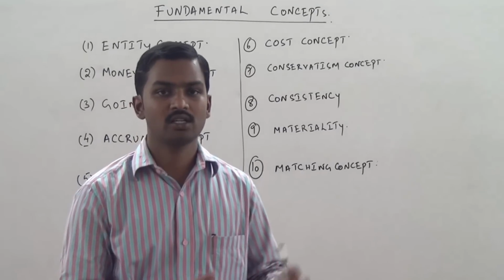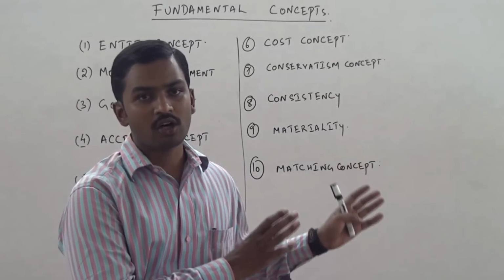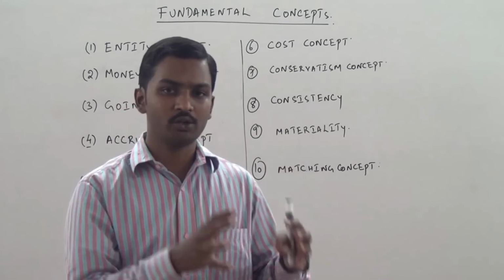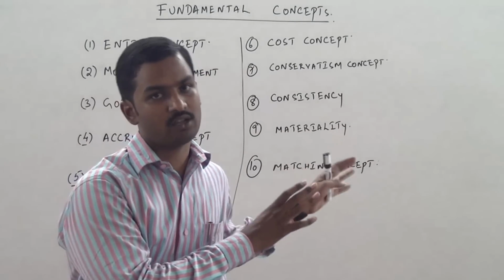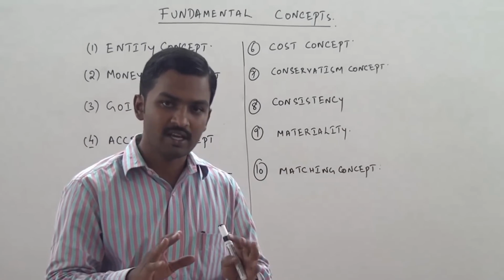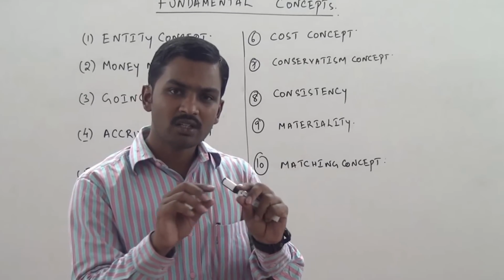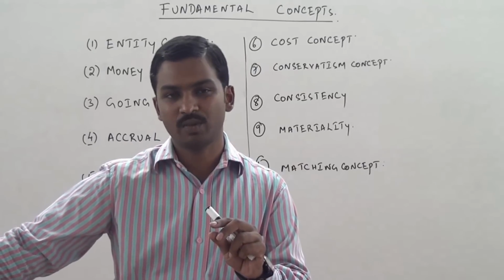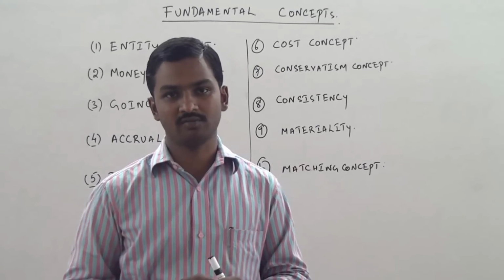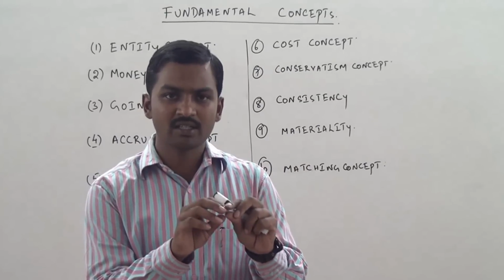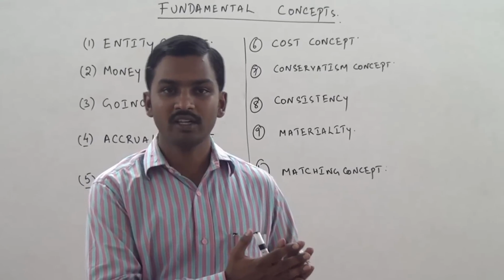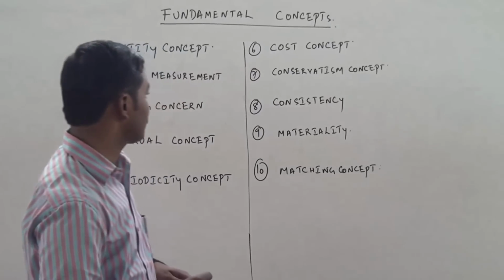We have to show all assets in our balance sheet at the cost incurred to acquire those assets. How much we have paid to buy those assets, we have to show the assets at that value. That is called the cost concept. Yes, every year we can subtract a small portion from the assets and show it in the P&L account as an expenditure in the form of depreciation. Except for this particular adjustment, assets are shown at the cost price. Okay, so this is called the cost concept.